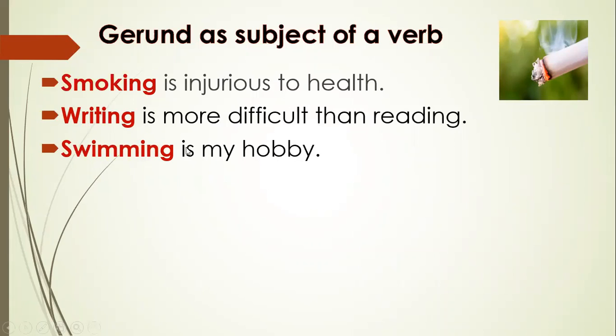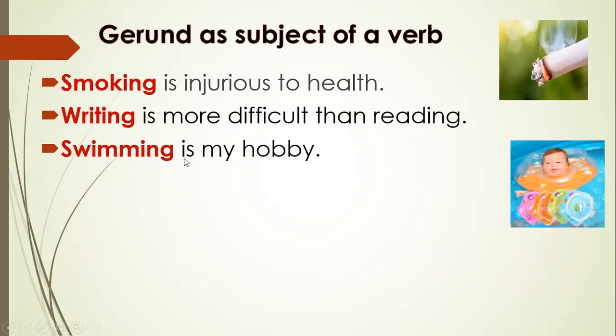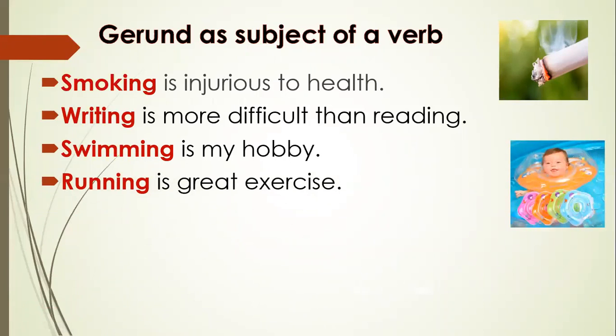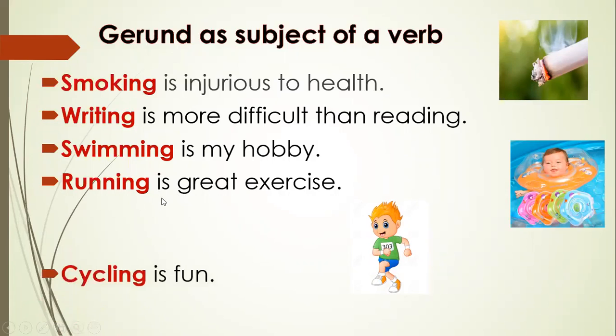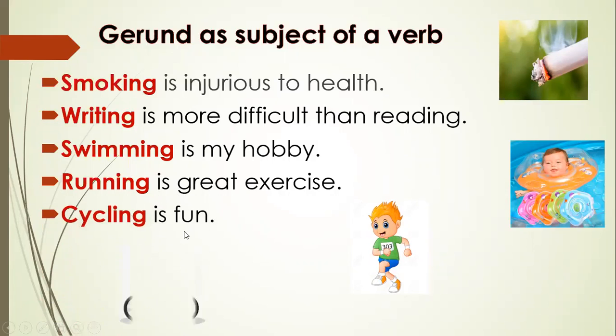Swimming is my hobby. Here swimming is used as subject of the verb is. Running is great exercise. Here running is used as subject of the verb is. Cycling is fun. Here cycling is used as subject of the verb is.